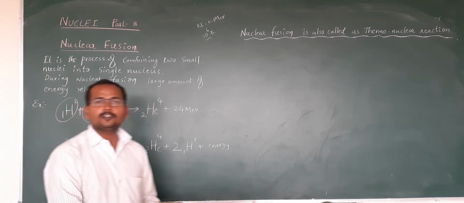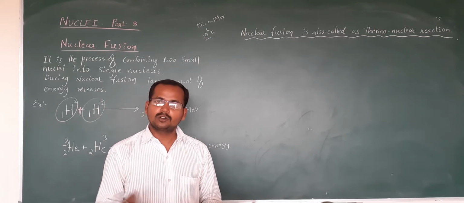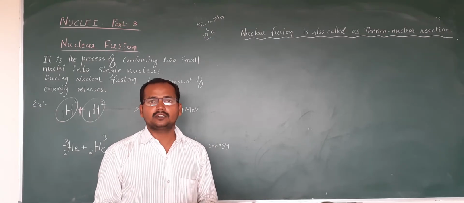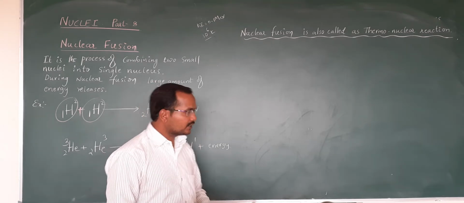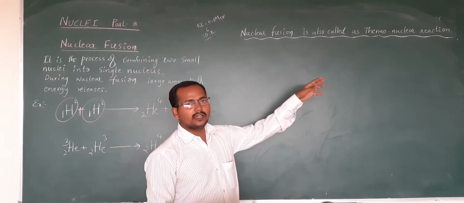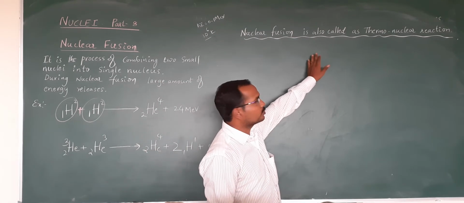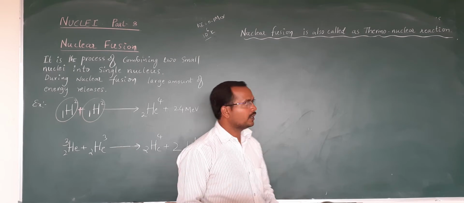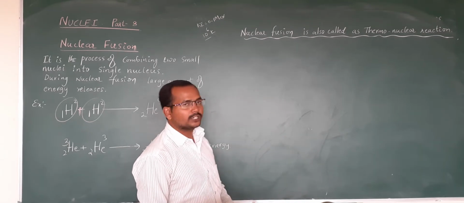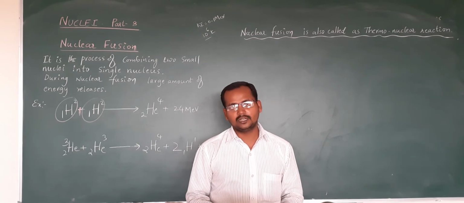There is a condition for nuclear fusion. It does not take place at normal temperature. Nuclear fission takes place at normal temperature, but nuclear fusion does not. Hence, it is called a thermonuclear reaction. That is, nuclear fusion is also called a thermonuclear reaction. And why is it so called? Because the nuclear fusion reaction takes place at very high temperature. That's why it is called a thermonuclear reaction.